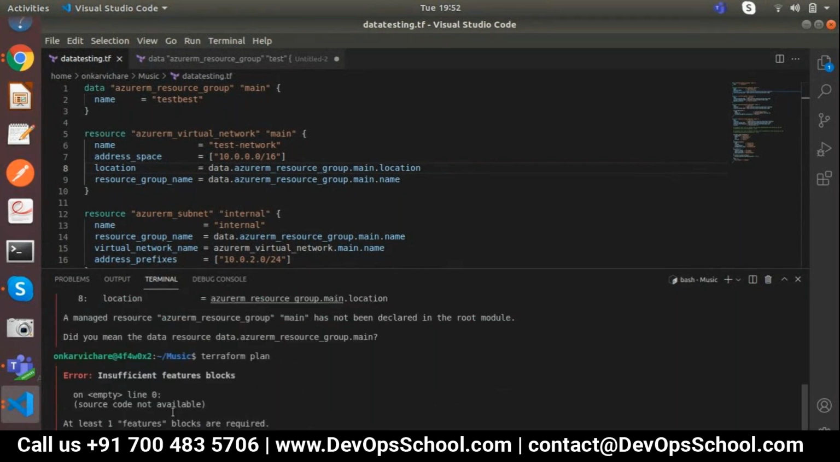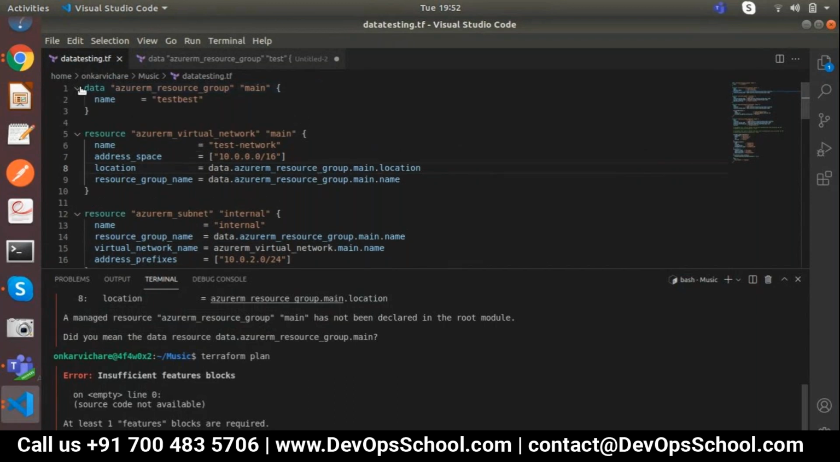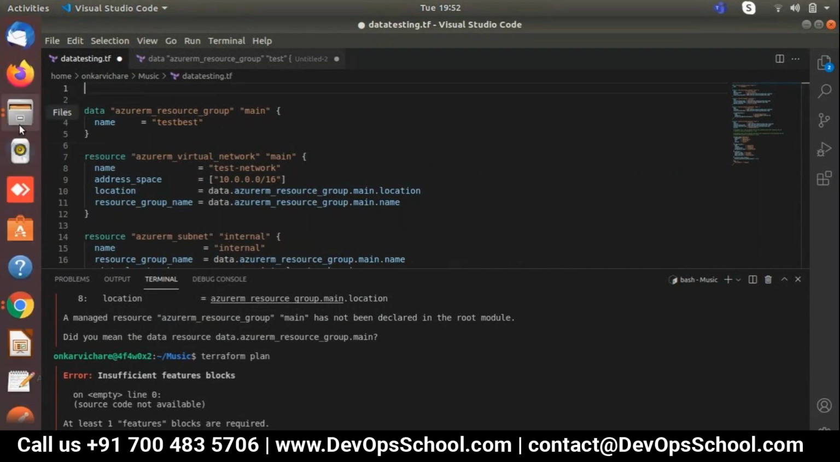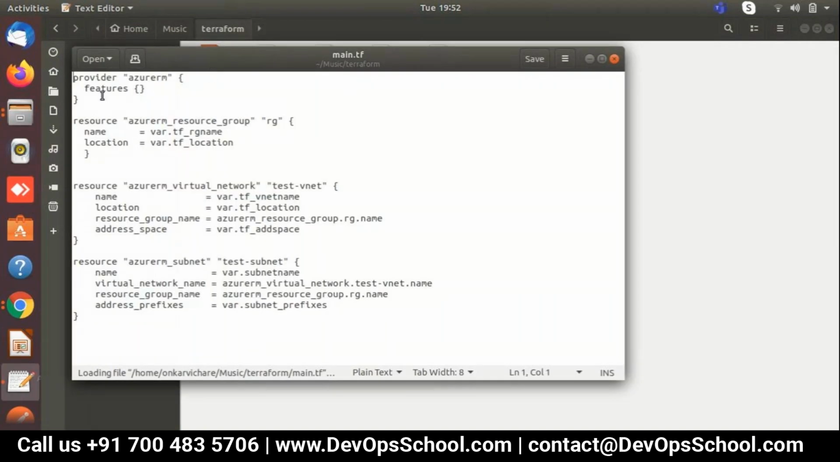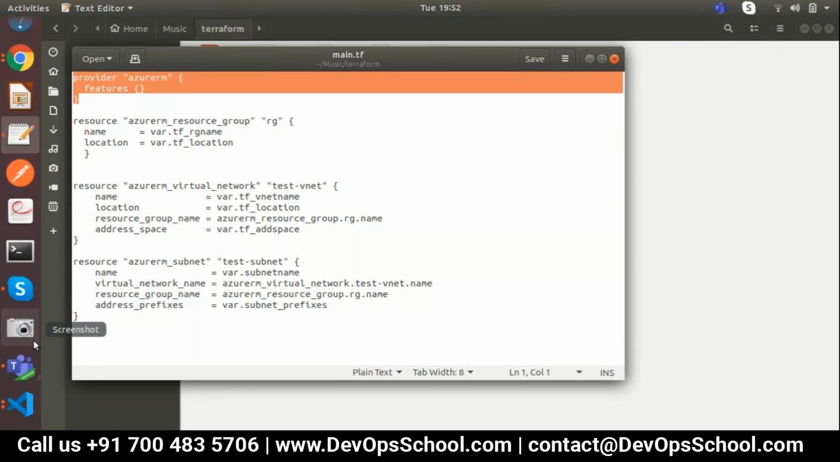Again, the empty insufficient feature block. Okay, so what happened? We haven't called our feature block, right? In the top, where is the feature block and provider? We haven't called this one. This one, the Azure RM provider. The provider will automatically capture the packages and details, right?